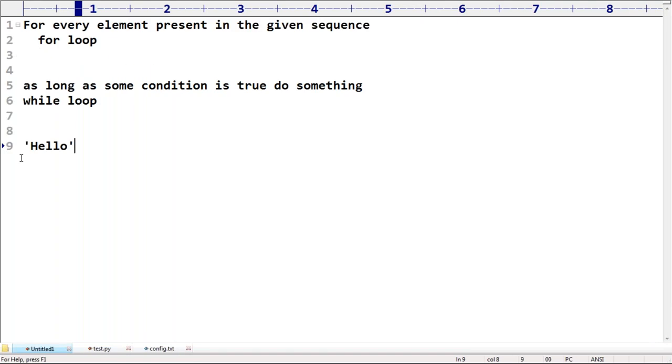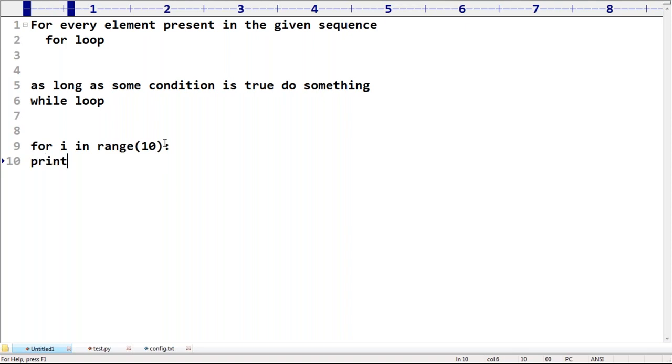One minute. Just observe: I want to execute for every element present in the sequence. For i in range(10). Range of 10 is a sequence which contains 10 elements, 0 to 9. So for every i value present in this sequence, since the sequence contains 10 elements, this loop is going to execute 10 times.